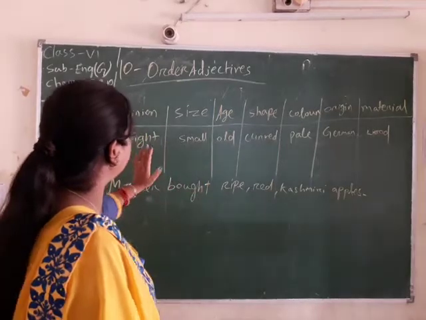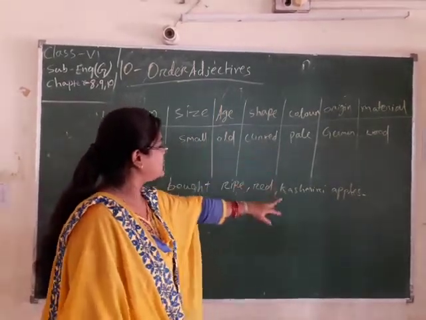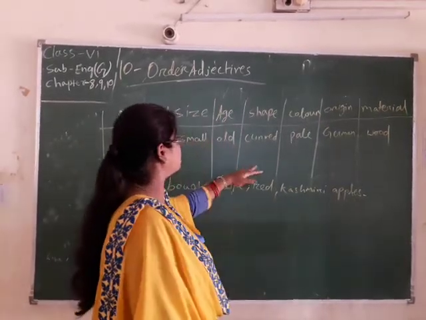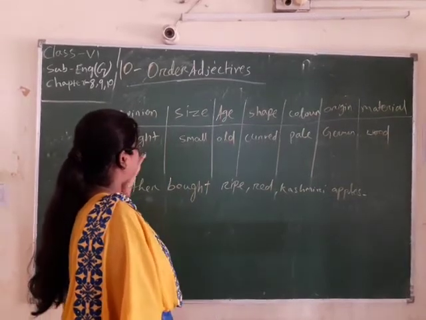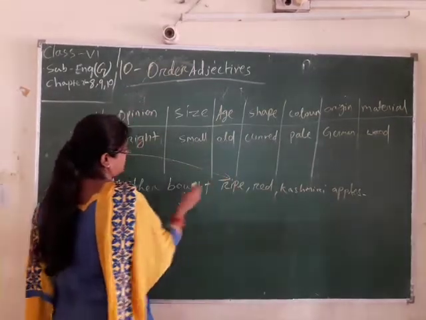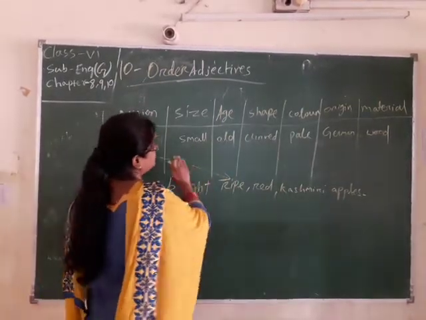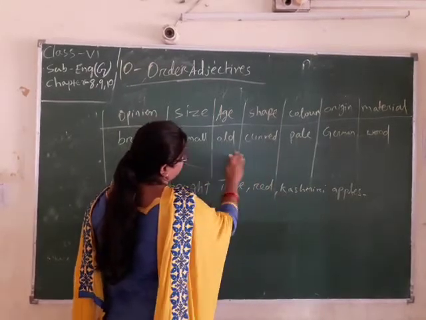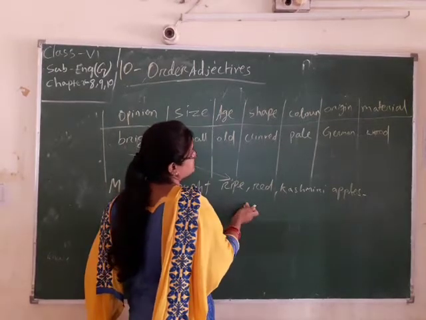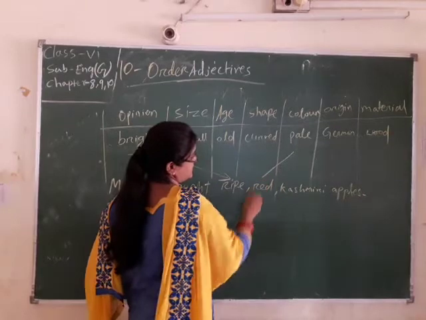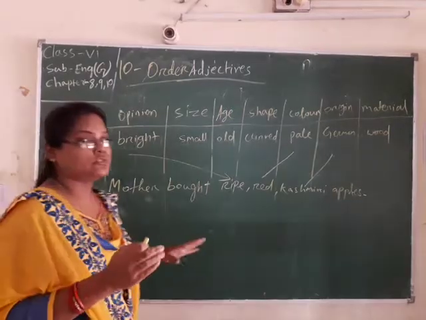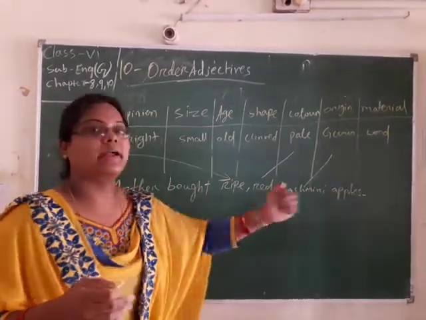So look, the color is red, origin is Kashmiri, and the opinion is ripe. First we add the opinion. The apples are ripe. Then the other categories are not in our sentence, so we just use the color. Color is red. Then we use the origin. Then the sentence is complete.